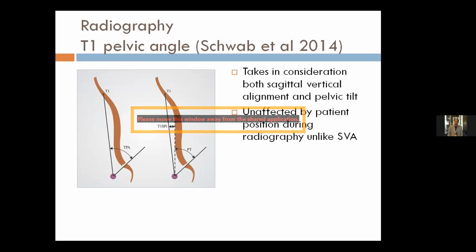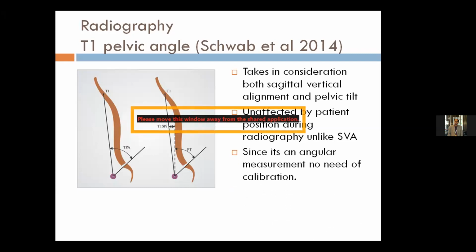And this measurement is unaffected by patient positioning during radiography. Even if the patient is not able to stand without support, which happens in many of these patients, this angle is not affected. And since this is an angular measurement, there is no need of calibration on X-ray, so it is easier to reproduce. If we want to measure the horizontal offset, it has to be calibrated on the X-ray. But since this is an angular measurement, there is no need of calibration.